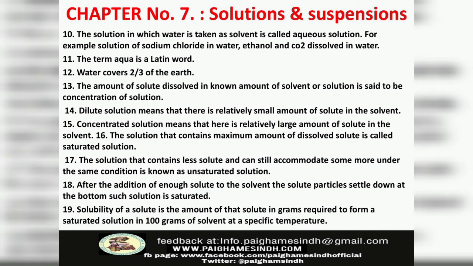Number 16. The solution that contains maximum amount of dissolved solute is called saturated solution. Number 17. The solution that contains less solute and can still accommodate some more under the same condition is known as unsaturated solution. Number 18. After the addition of enough solute to the solvent, the solute particles settle down at the bottom. Such a solution is saturated. Number 19. Solubility of a solute is the amount of that solute in grams required to form a saturated solution in 100 grams of solvent at a specific temperature.